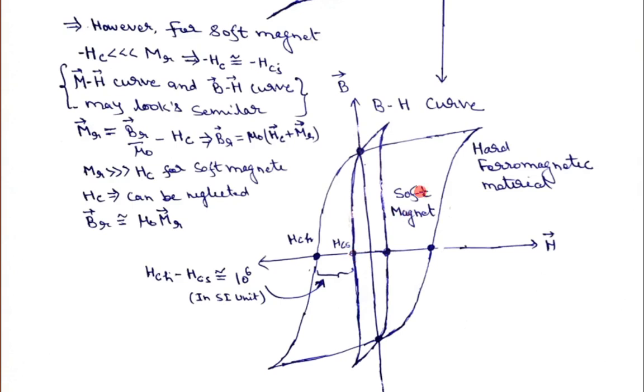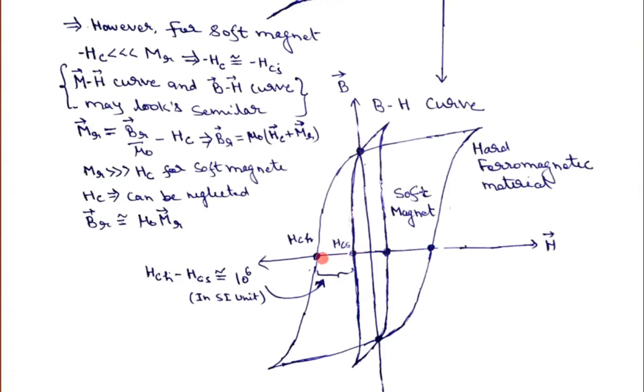In the case of a soft magnet, the coercivity is very much less than the BR value. In the case of a hard magnet, the coercivity is quite comparable to or maybe greater than the BR value, that is, the retentivity of the material. That is known as a hard magnet, and the other is known as a soft magnet. Here I have plotted this BH curve with both soft and hard magnets on the same axis, but the length scale is different.